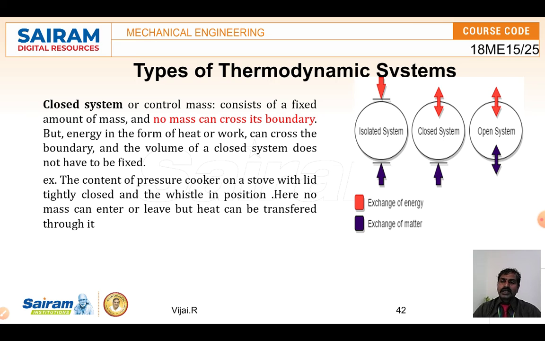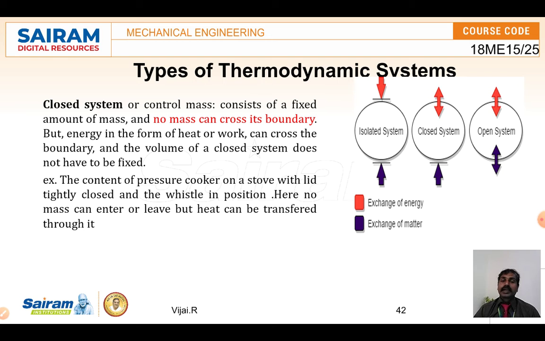For example, we can take a pressure cooker. Once you put vegetables or grains inside with water, close it with the lid and keep it on a stove, it's getting heated up. After some time, the steam is coming out, right?